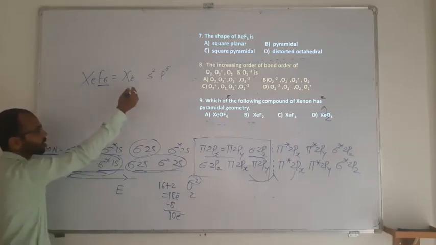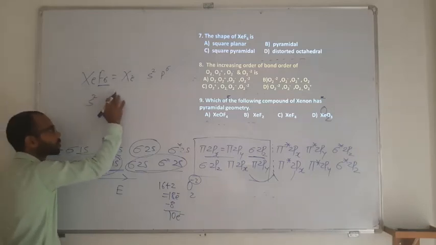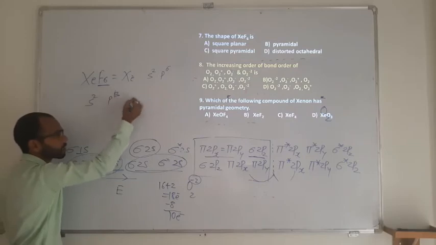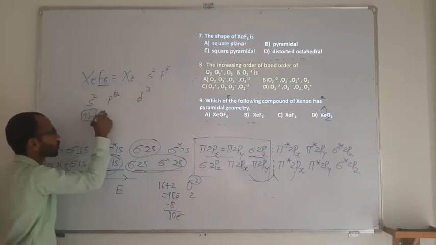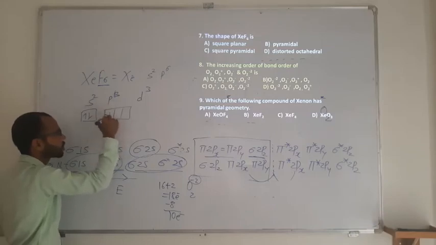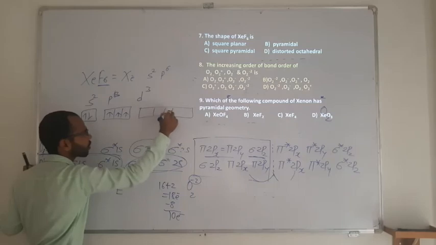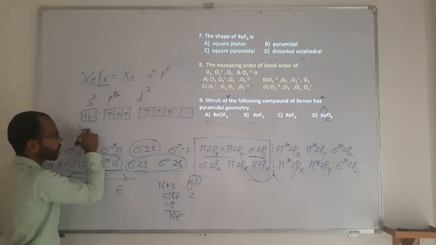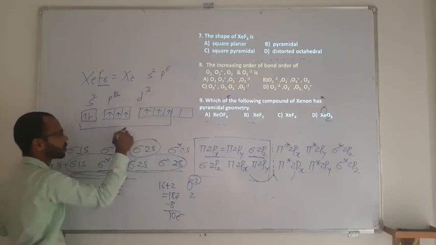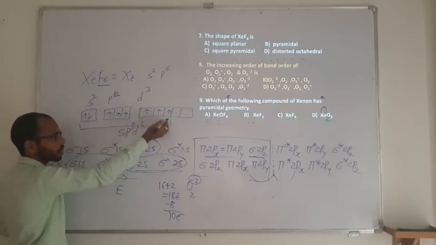Then you go for promoting. So s2, then p6. Out of p6, 3 electrons get excited, and it is going to become d3. So s2 stays as it is, p will be 3 with 1 electron each, and d totally 5, out of which 3 are going to have 1 electron. Then the hybridization will be sp3d3. S is 1 orbital, p are 3, as well as d are 3.